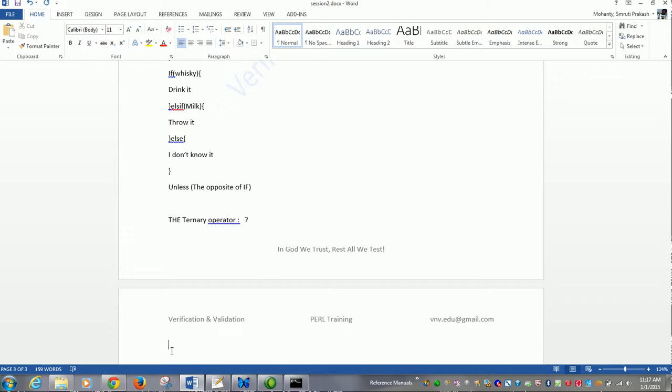So it is like: value is equal to, you give a condition. Now if it is true, what happens? If false, what happens? We will look into an example of this.